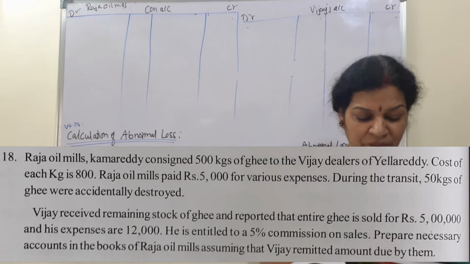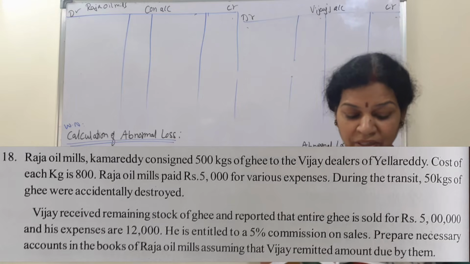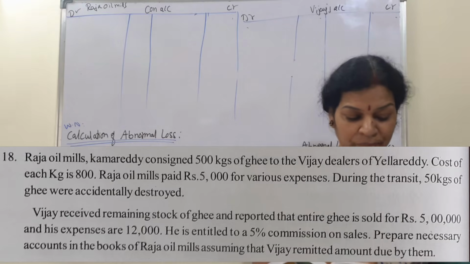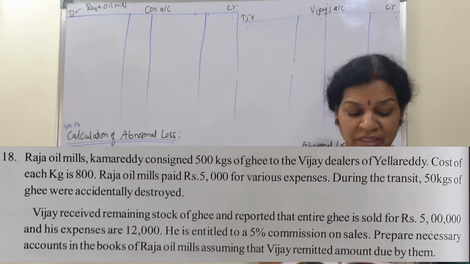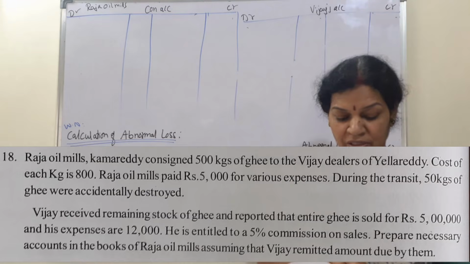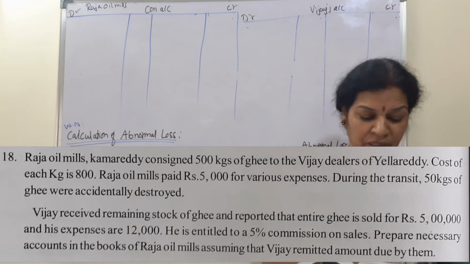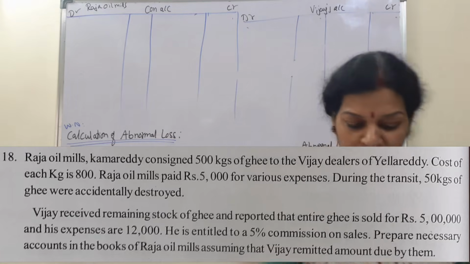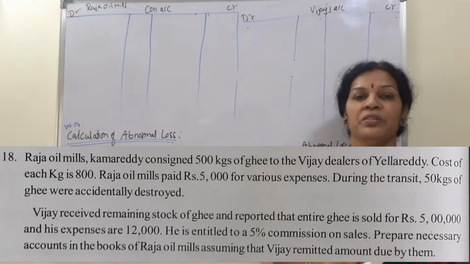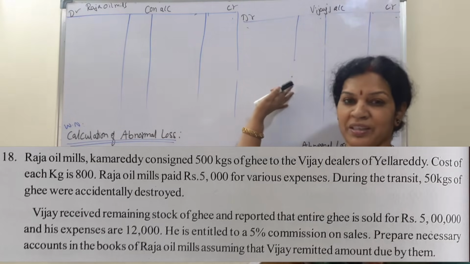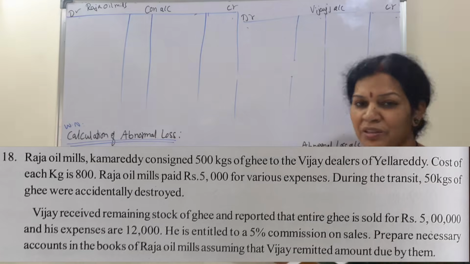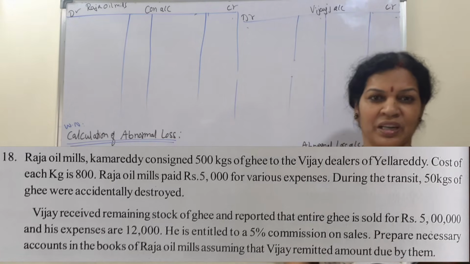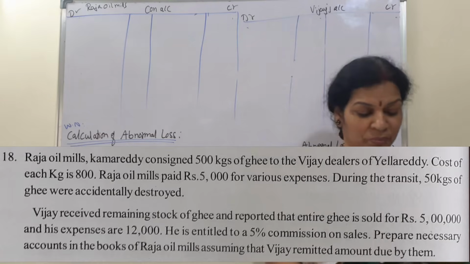Now Vijay received the remaining stock of ghee and reported that the entire ghee is sold for 5 lakh rupees. This is sales from Vijay. His expenses are 12,000. He is entitled to 5% commission on sales. Prepare the necessary accounts in the books of Raja Oil Mills, assuming that Vijay remitted the amount due by him. Simple problem. If you can work it out, start working at least the consignment and consignee's account. The abnormal loss account is the only thing that makes the difference, which I will tell you at the end. Pause the video and start working it out, same as the last problem.